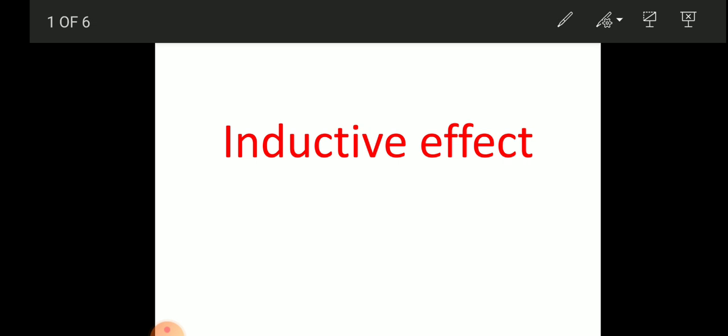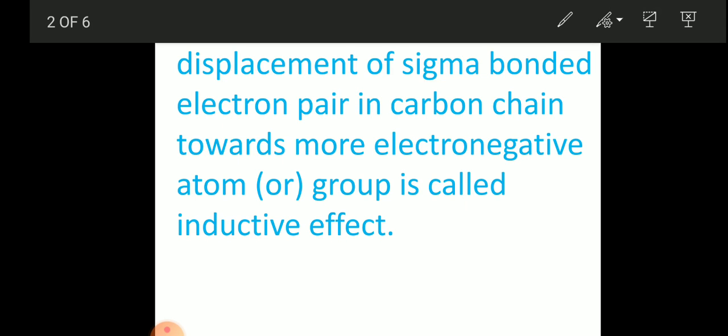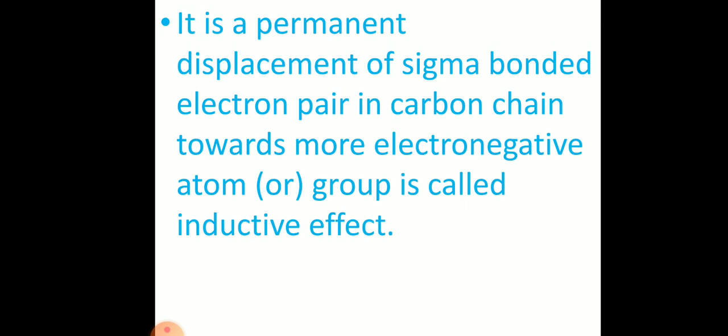So what is inductive effect? Inductive effect is a permanent effect. It is a permanent displacement of sigma bonded electron pair in a carbon chain towards a more electronegative atom or group, and is called inductive effect.